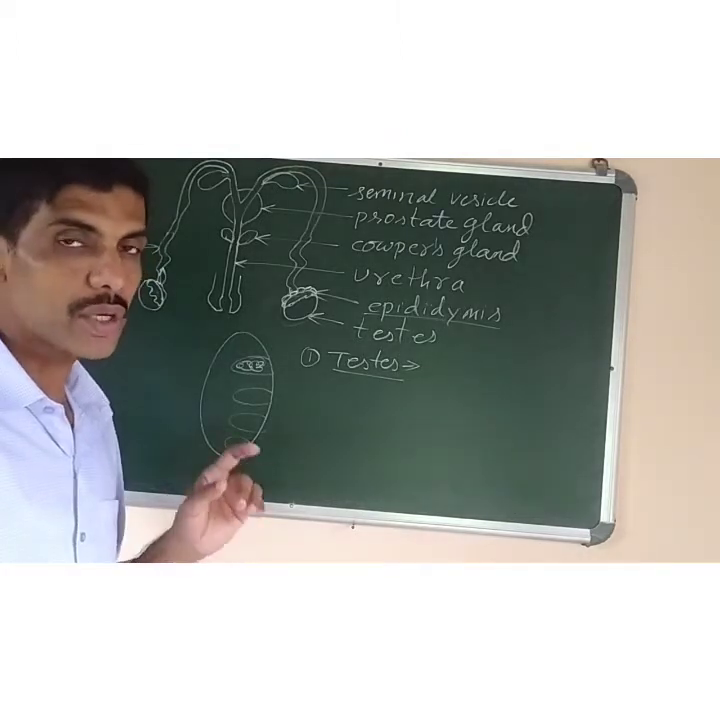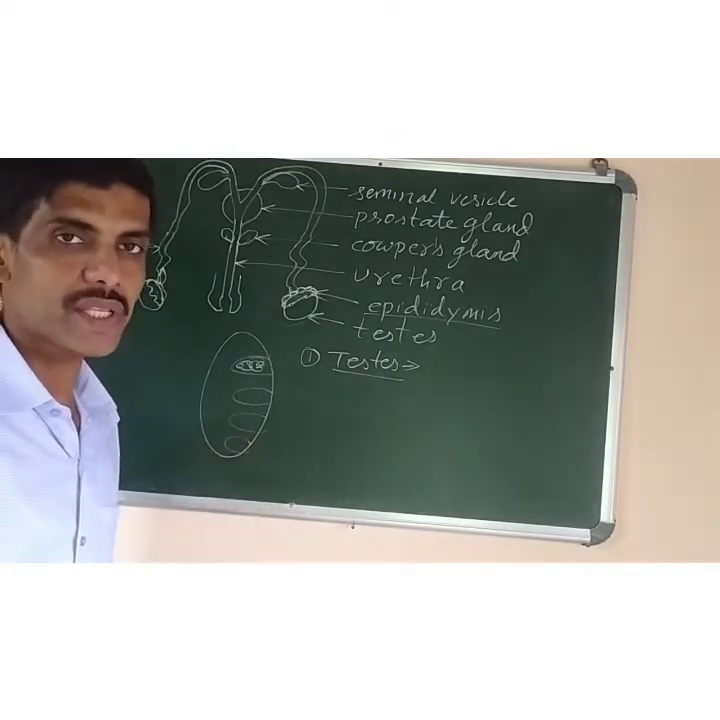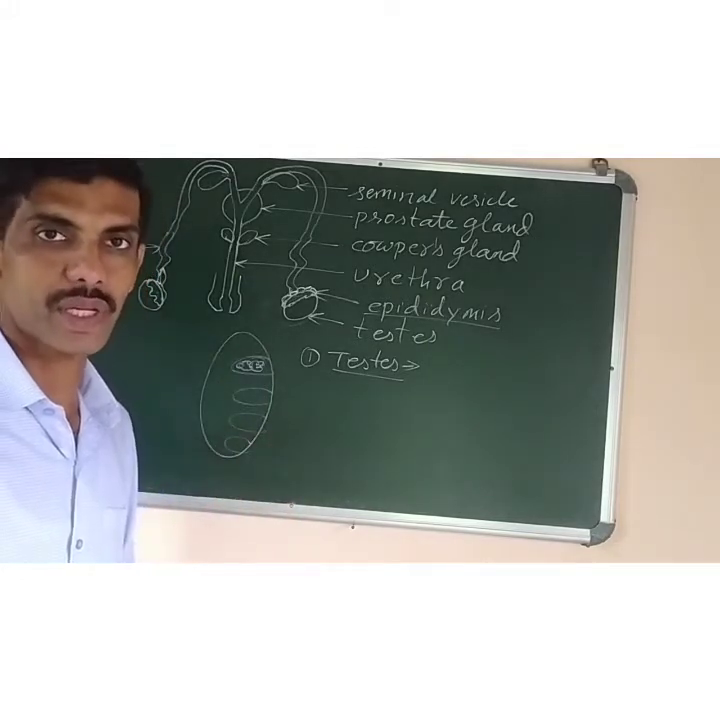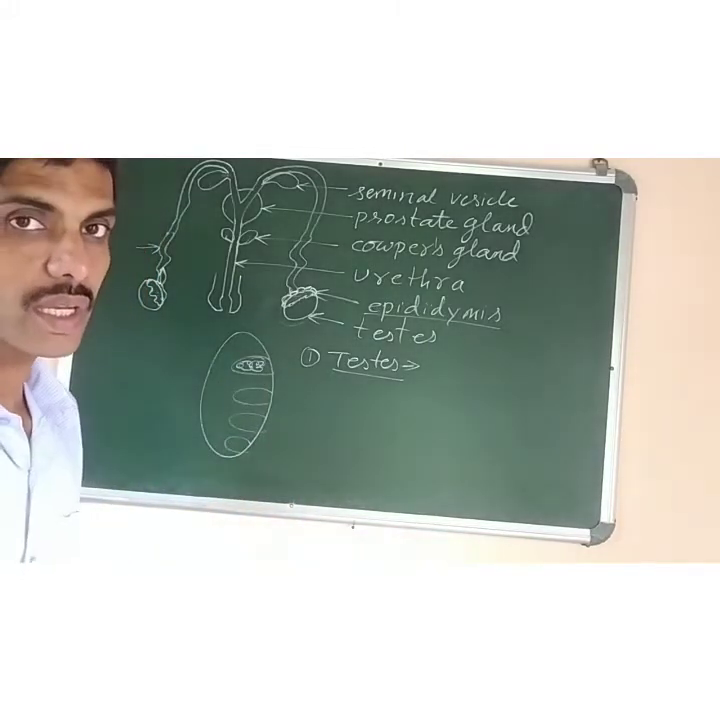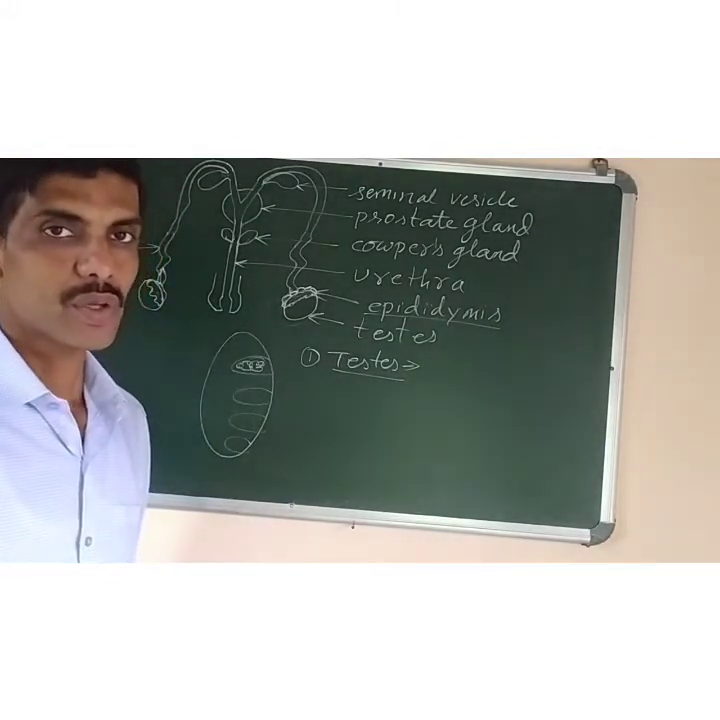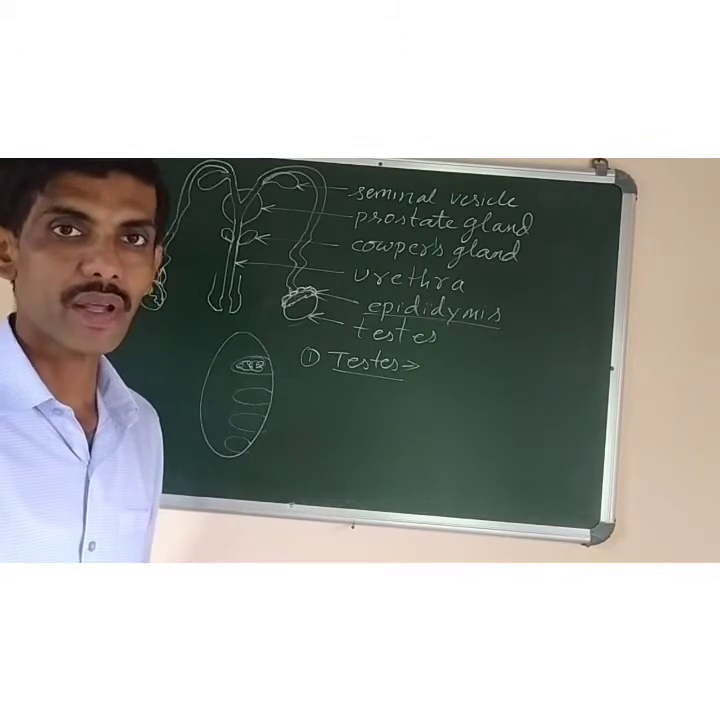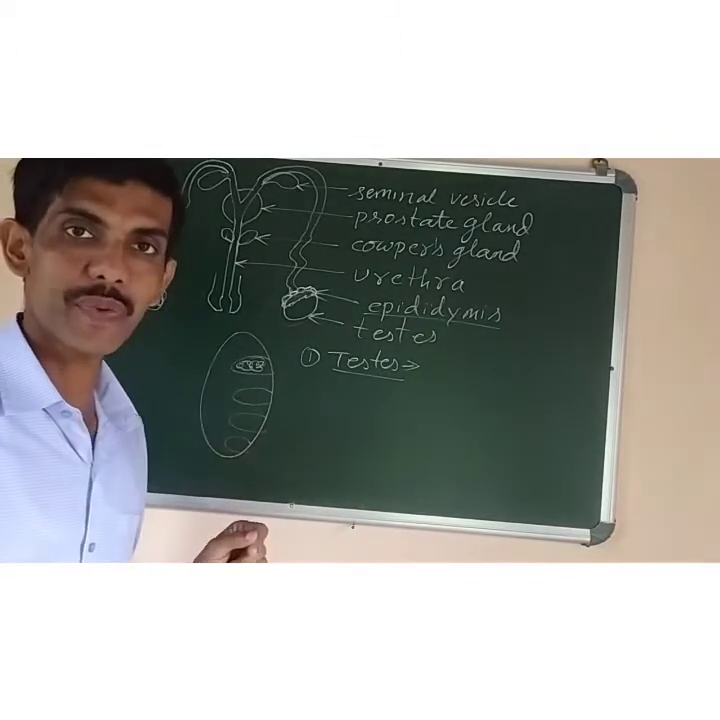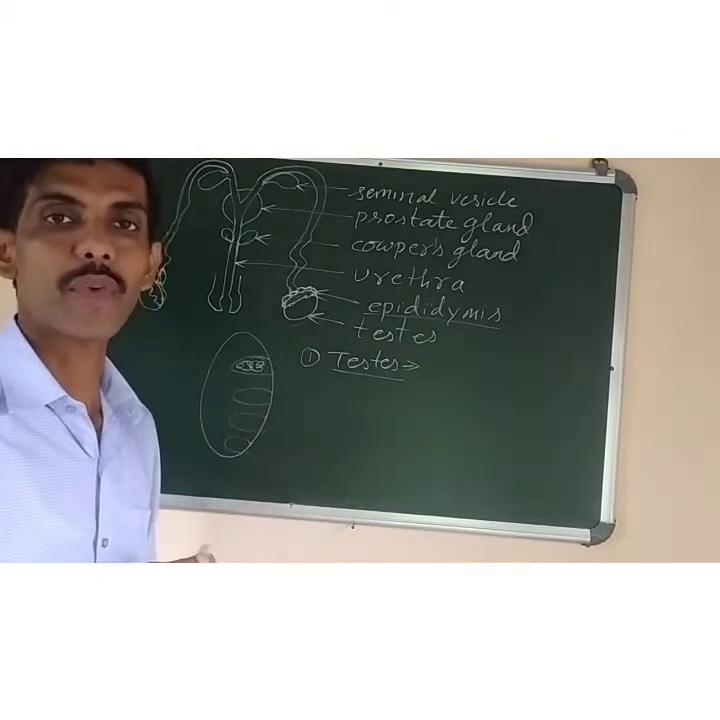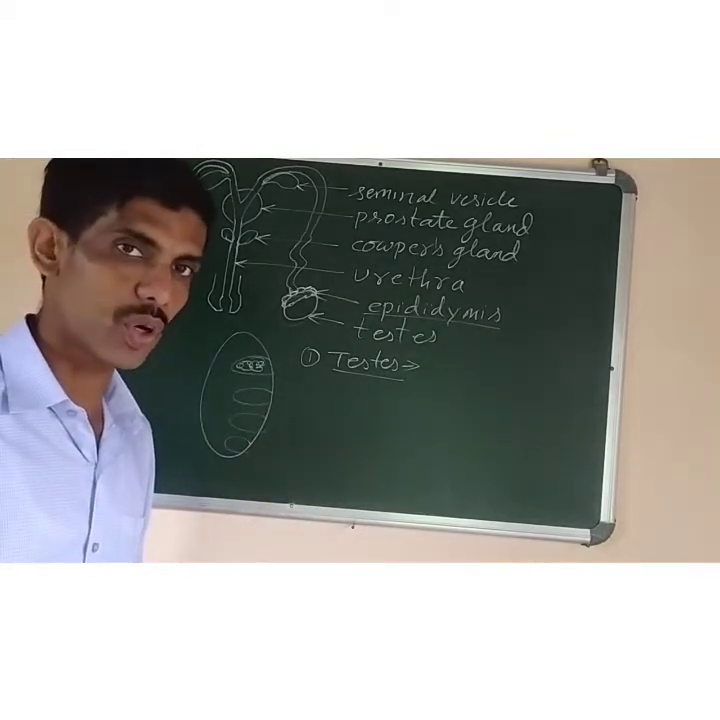So, in order to maintain a temperature of 2 to 3 degrees centigrade lower than the body temperature. Normal body temperature is 98 degrees Fahrenheit, that is 37 degrees C. So 35 degrees is suitable for the formation of sperm. So that's why they are present or hanging outside the body cavity inside the scrotum or the